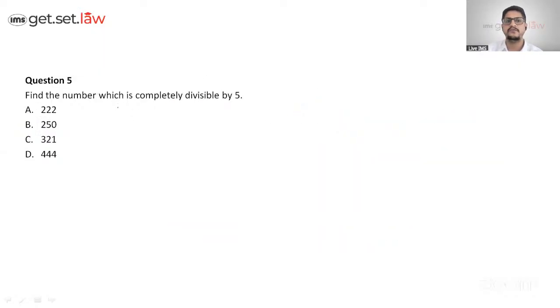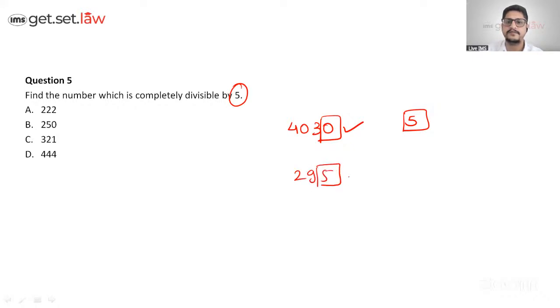Next, question number 5. Find the number which is completely divisible by 5. Now, again, as we have seen with the square one, we always need to keep in mind the units place. The number has 4 digits, let's say 4030. Can it be divisible by 5? Yes, because it has either 0 or 5 at the last place, that's the units place. If the number is 295, can it be divisible by 5? The answer is yes. But except 0 and 5, can any other digit make it divisible by 5?